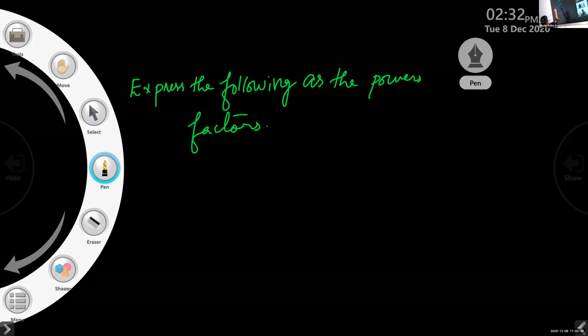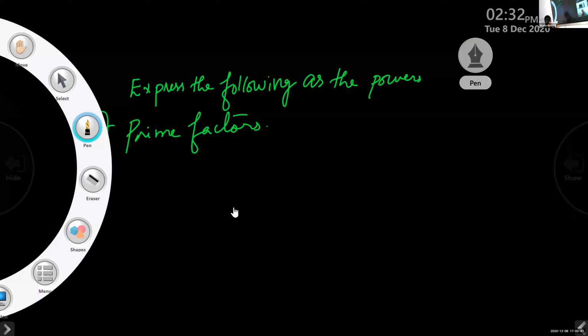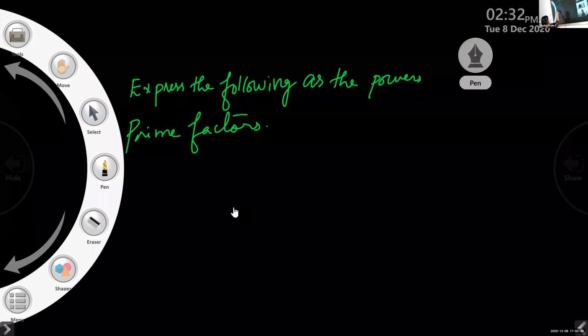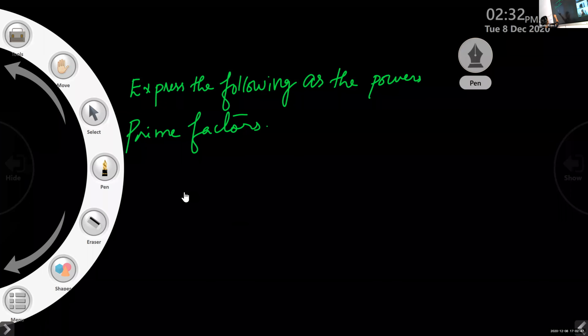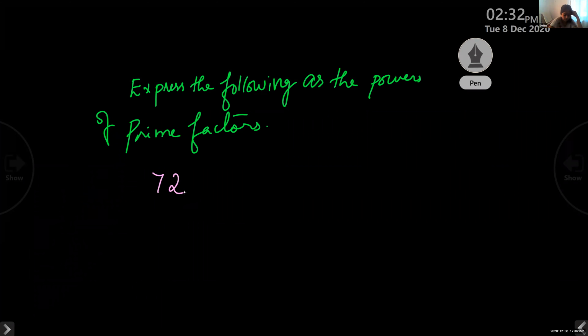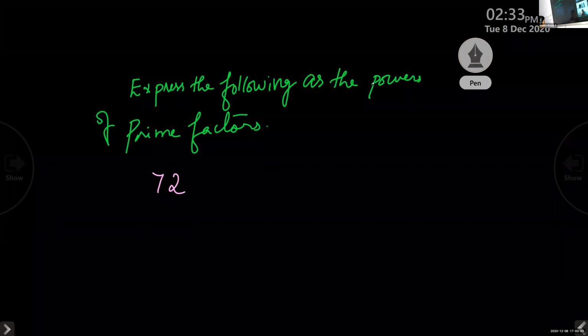Another number. It is this one. That is 72. Okay. 72. Find out. You will get two different types of prime numbers. Otherwise, you cannot express it like that.